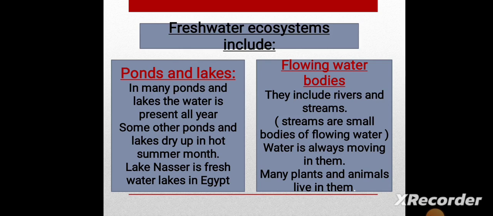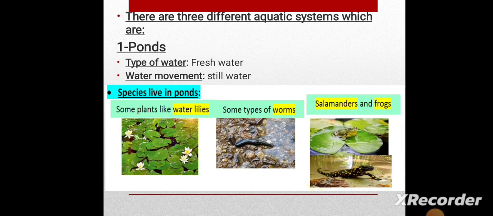What about the fresh water? It consists of ponds and lakes and consists of flowing water bodies. What's the pond and lakes? Lakes that are present all of the year, but in hot summer time it dried up. Like Lake Nasser, it's a freshwater lake in Egypt. What about the rivers? Rivers like Nile River or the streams. Streams means small bodies of flowing water. This water is always in action of moving. And many plants and animals live in the streams and rivers.